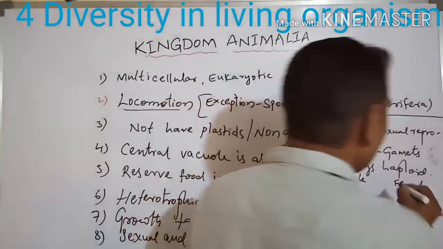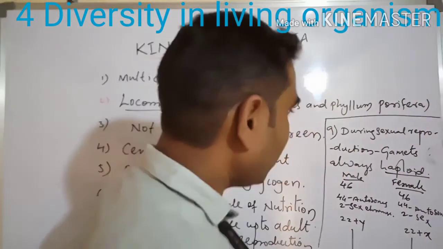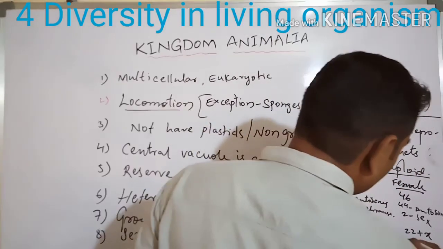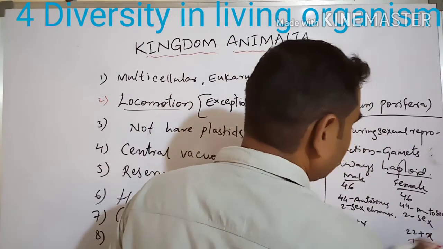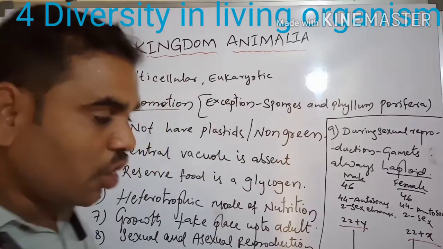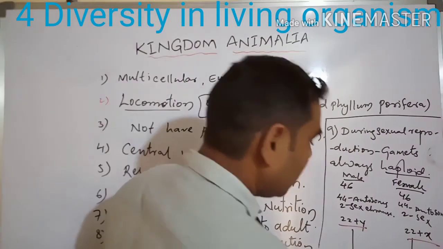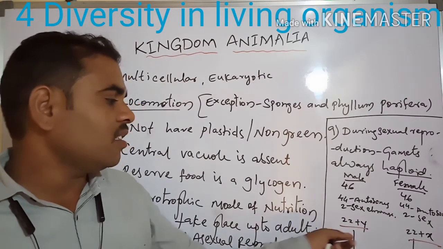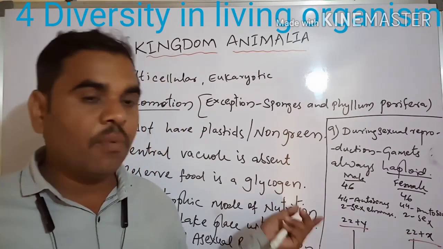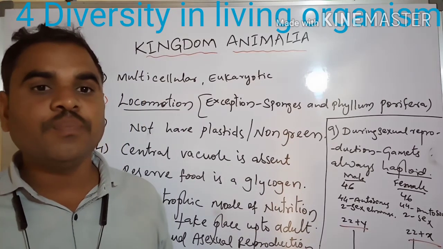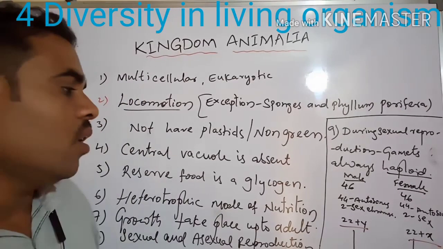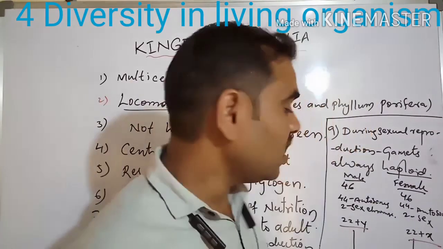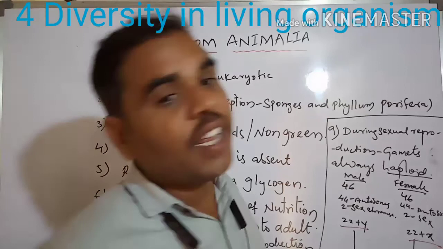We have to see that the gamete is always haploid. Here 22 plus Y and 22 plus X are not pairs; they are haploid. Together we get 46. If gametes were pairs, 46 plus 46 would give 92, and so much variation would occur. That's why nature always keeps the gametes haploid.